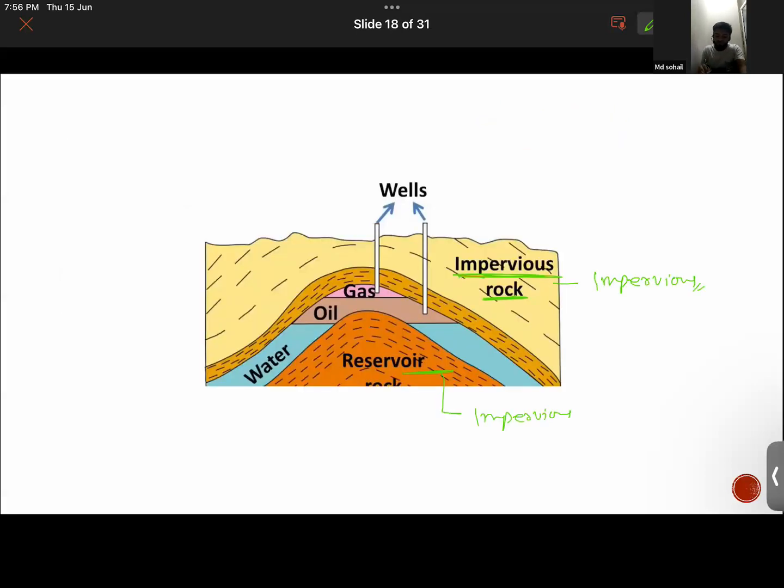This is the layer of oil, situated between two layers of impervious rock. Notice the yellowish region, that is the impervious rock, and this reservoir rock, the red one, is also an impervious rock. Impervious basically means that it cannot penetrate, it cannot percolate. That's why it is called impervious rock.